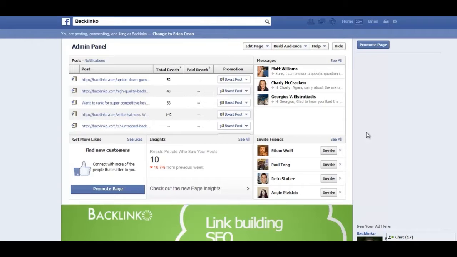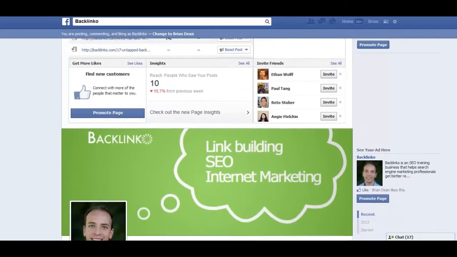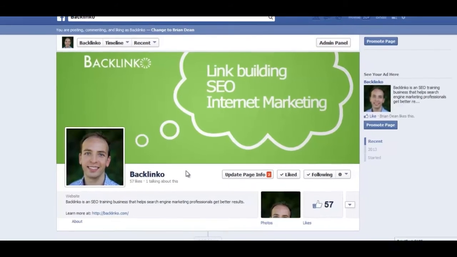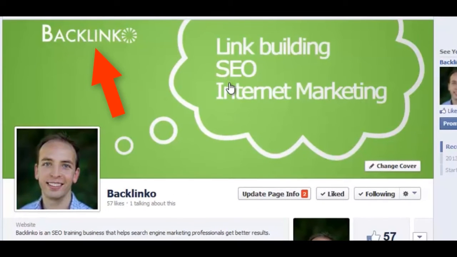So your first step is actually to take a quick look at your Facebook page and make sure it's one that people will recognize, because let's face it, no one's gonna like your page if they've never heard of your business, or if you have a Facebook page that doesn't have a strong brand presence and isn't attractive. So you want to make sure first that your cover photo has your logo, so those people that do recognize your brand will recognize it, and give a little bit of information about what it is you do, so those people that may not be familiar with your brand will still like your page.